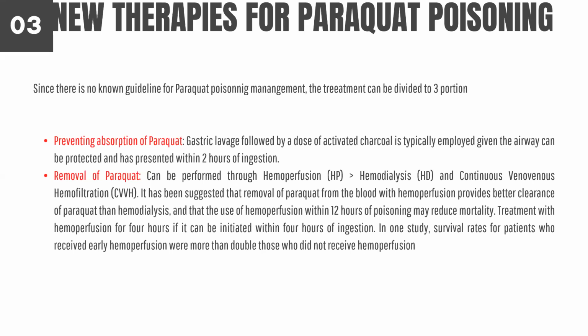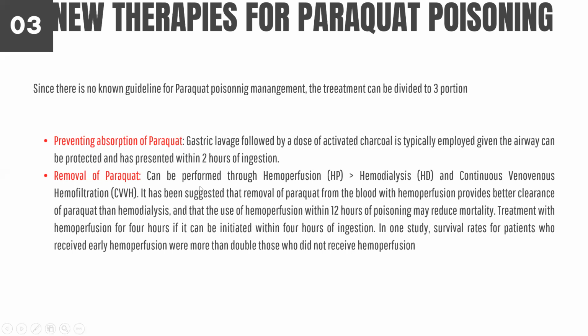Removal of paraquat can be performed through hemoperfusion, most preferred, then hemodialysis, and continuous veno-venous hemofiltration. It has been suggested that for removal of paraquat from blood, hemoperfusion provides better clearance than hemodialysis, and that the use of hemoperfusion within 12 hours of poisoning may reduce mortality. Treatment with hemoperfusion for 4 hours, if it can be initiated within 4 hours of ingestion, has the most benefit. In one study, survival rates for patients who received early hemoperfusion were more than double those who did not receive hemoperfusion.